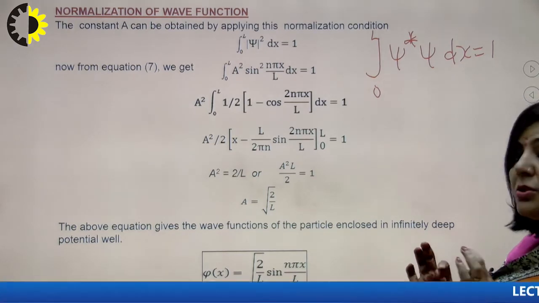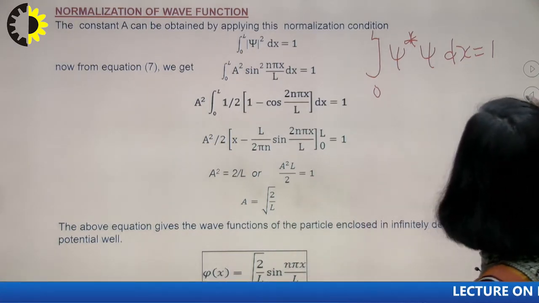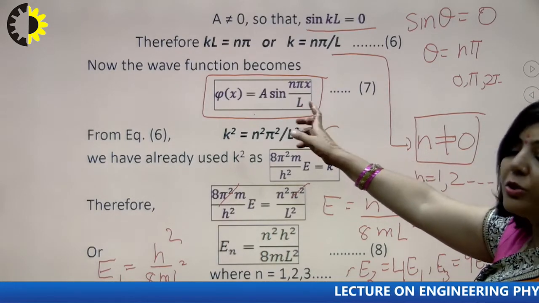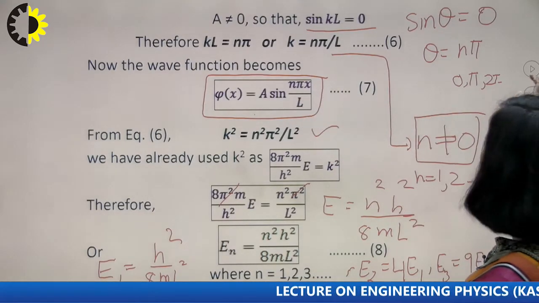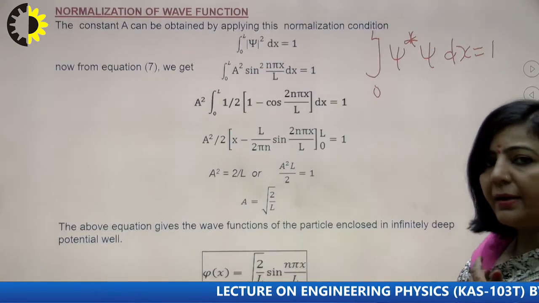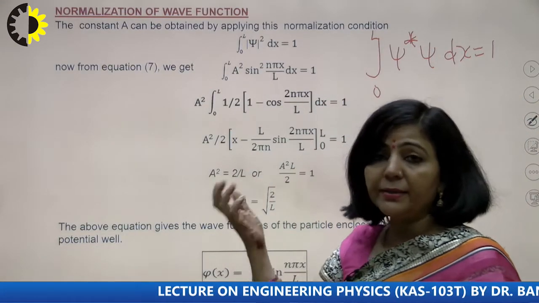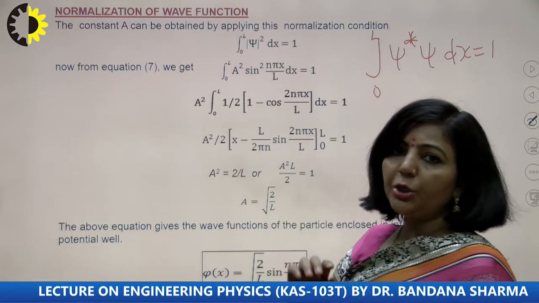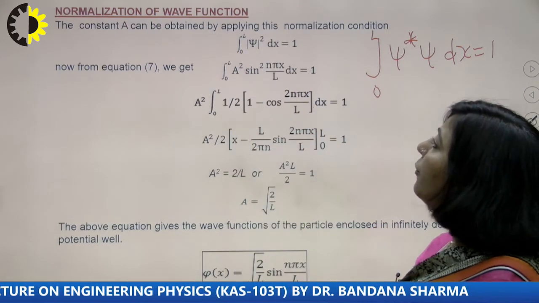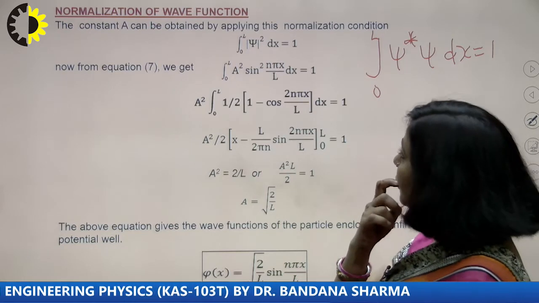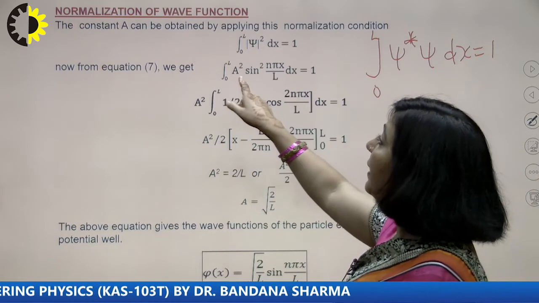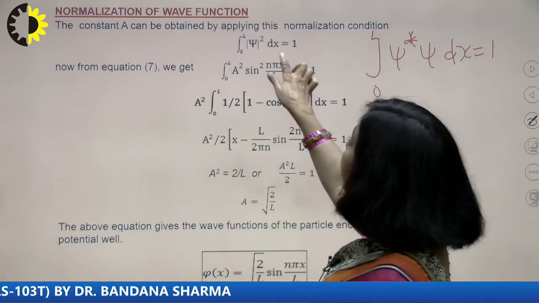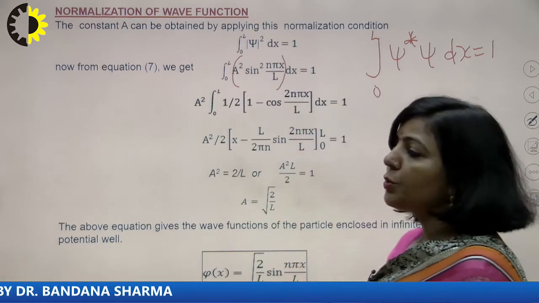Since the wave function which we derived in equation number 7 is real here, psi star is again psi. So instead of psi star and psi, you can write psi square. This is your normalization condition. Now use this condition to find the value of A. Substitute psi: A square sine square n pi x upon L, integrated with respect to x, equals 1.